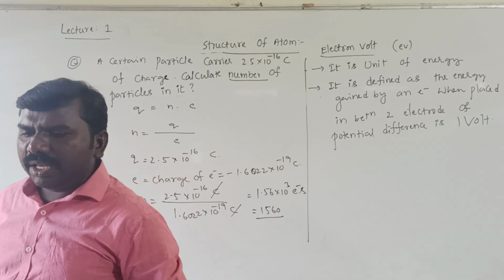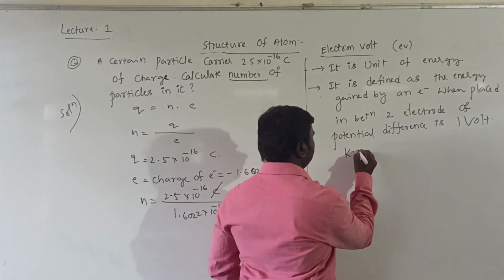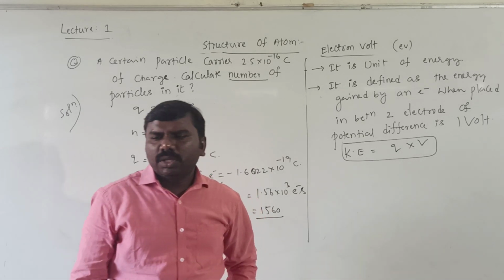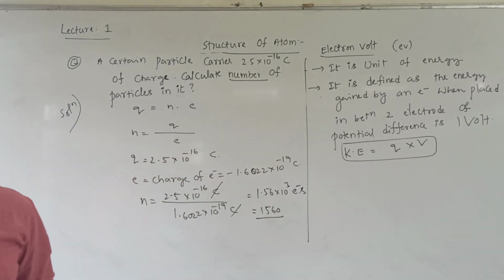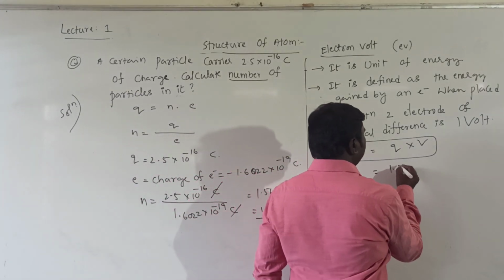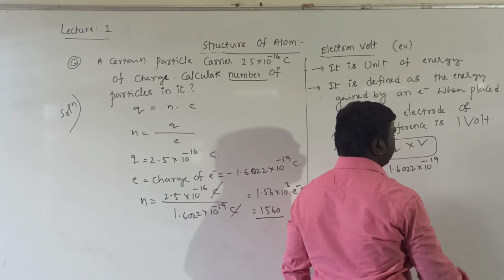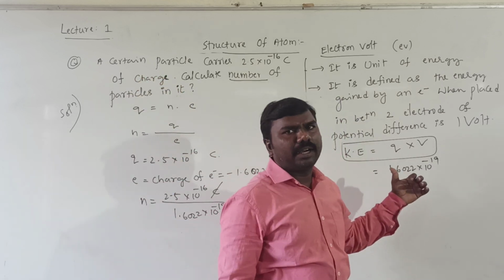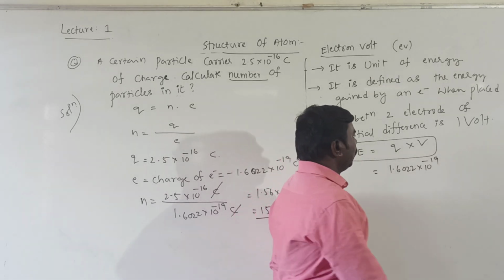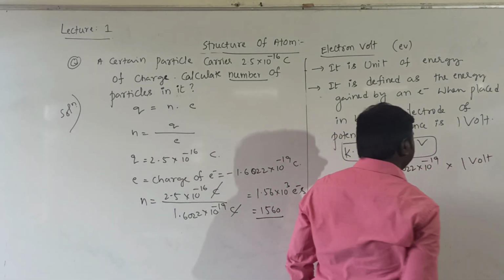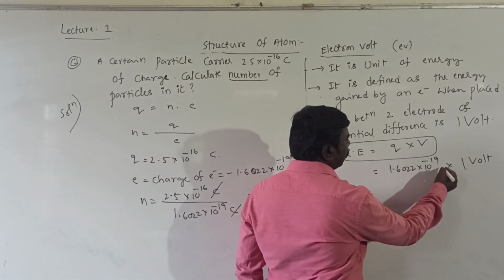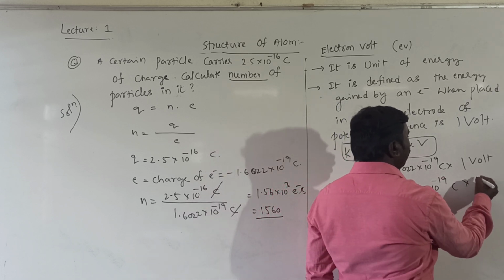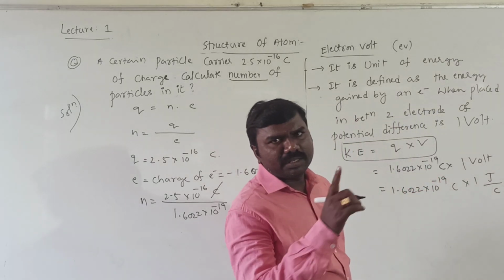Now, kinetic energy equals Q into V. Q here is the charge of the electron, 1.6022 into 10 to the power of minus 19 coulombs, and I am passing 1 volt. 1 volt means joule per coulomb.